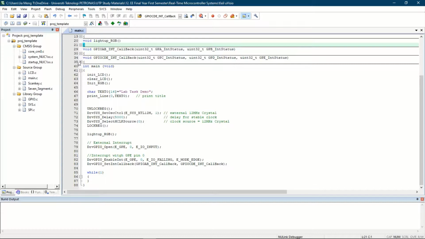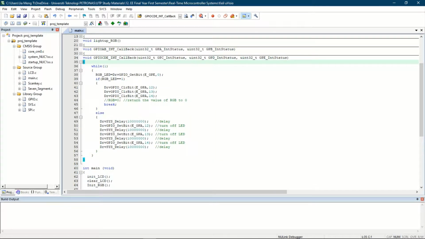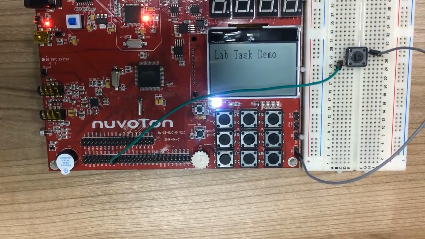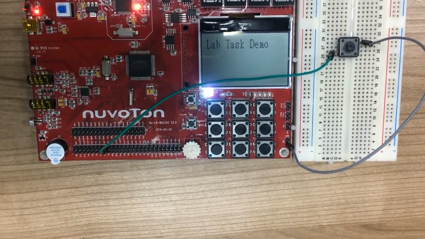In this function, we use the function get bit to get the value from GPE pin 0, and it will be saved into this variable RGB LED. When the switch is pressed, the RGB LED equals 0. So all the LEDs will be turned off in sequence. And when the switch is released, all the RGB LEDs will be lit out. So this is for task number 2.